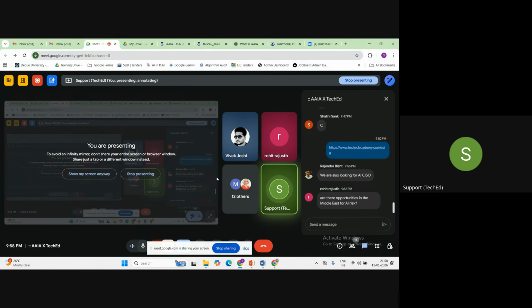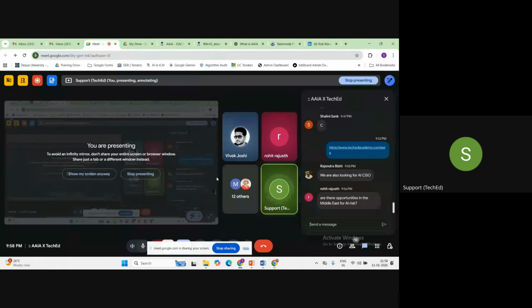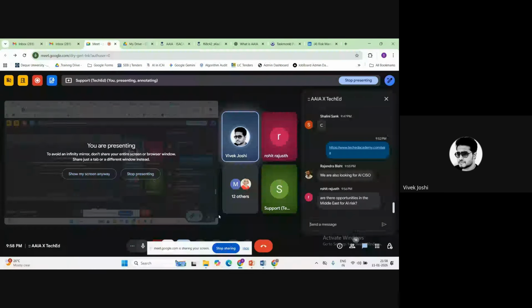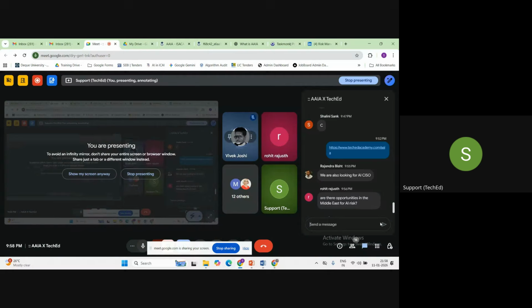Both exams are very expensive, correct? That is correct. So just take that also into consideration. Take enough time as per your preparation, and then you can appear for both. Even before giving the exam, I'll just ask if I'm ready or not. Then only I'll give. Yeah, definitely.